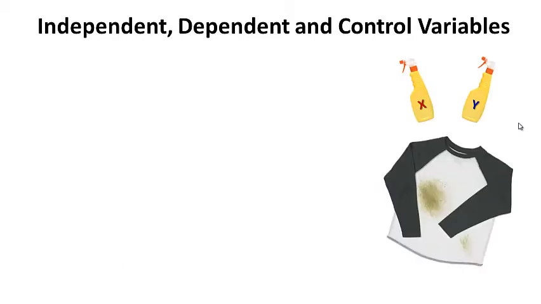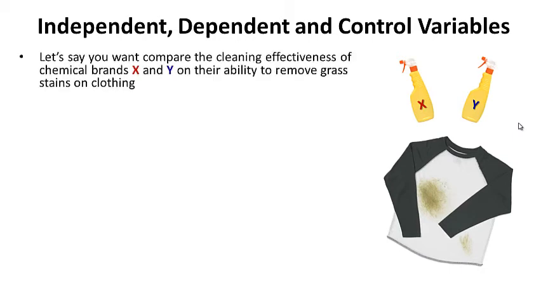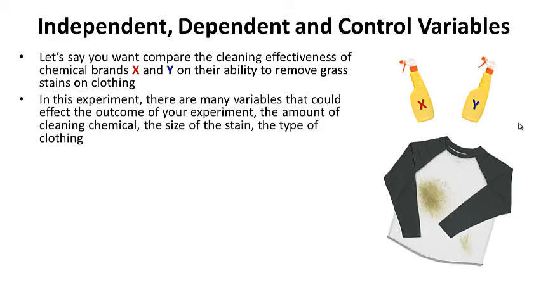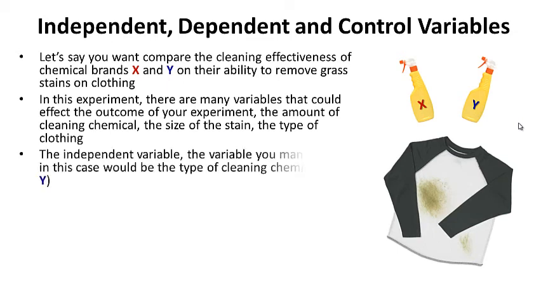Let's have our own little mini experiment here to give you an example of these variables. Let's say you want to compare the cleaning effectiveness of chemical brands X and Y on their ability to remove grass stains on clothing. In this experiment, there are many variables that could affect the outcome: the amount of cleaning chemical, the size of the stain, the type of clothing or material.